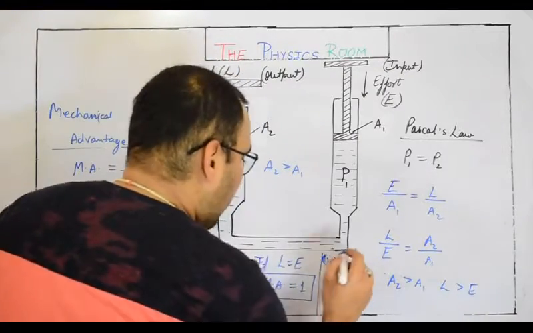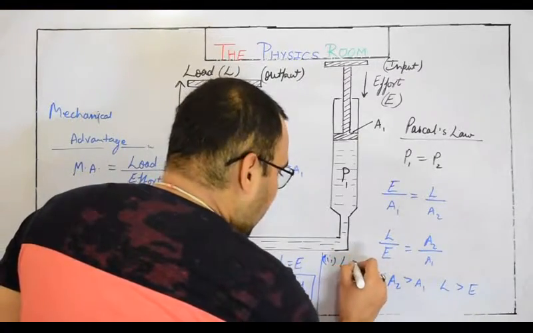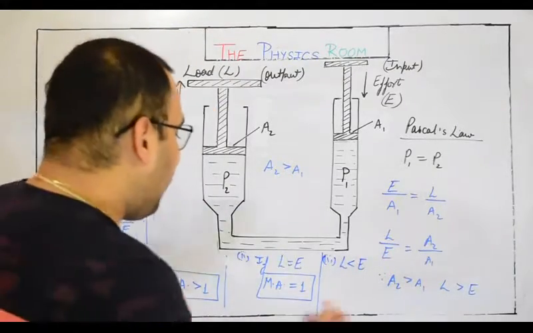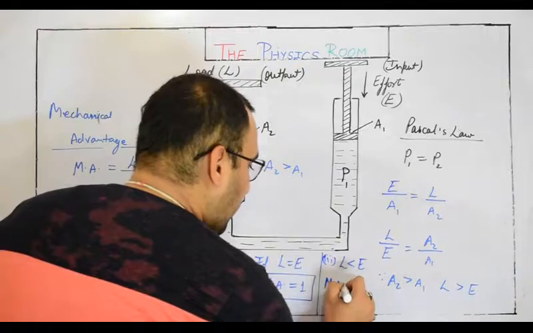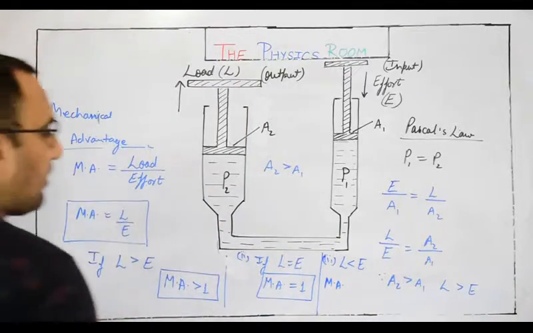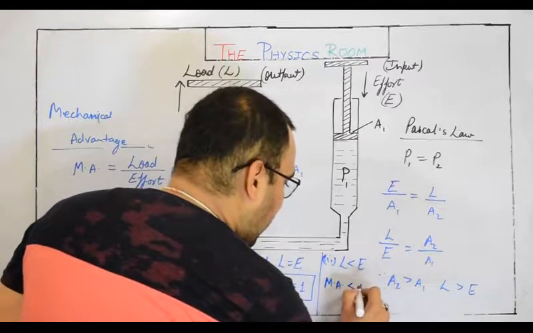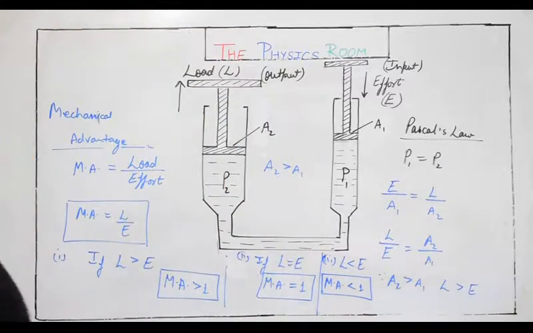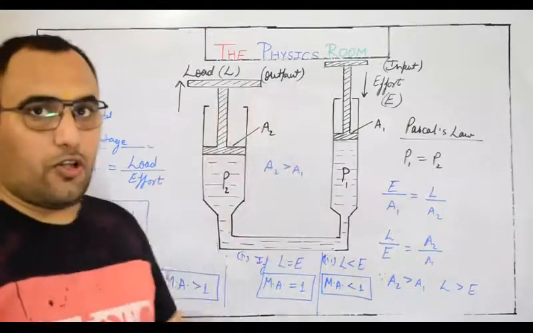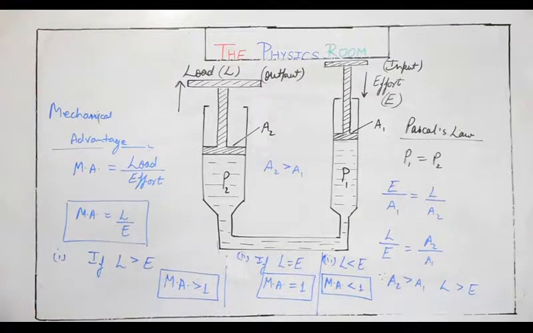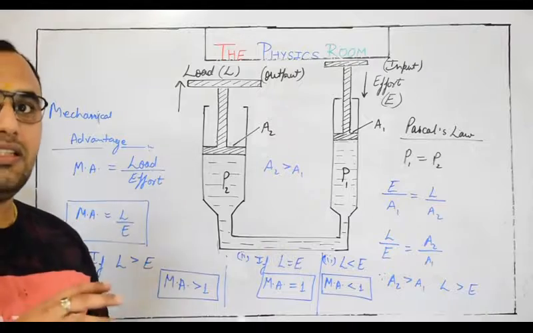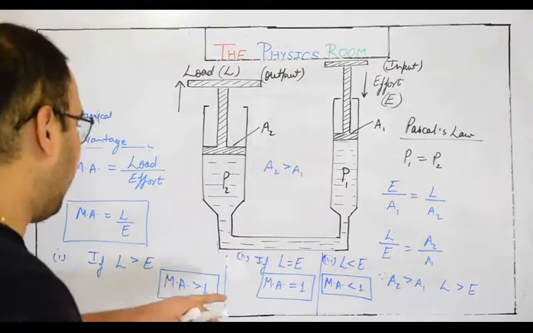So you will see one thing here: if load is less than effort, denominator is greater than numerator, so mechanical advantage will become less than 1. So you are not actually in advantage. You may copy this by pausing the video. We have discussed mechanical advantage in these three special cases.